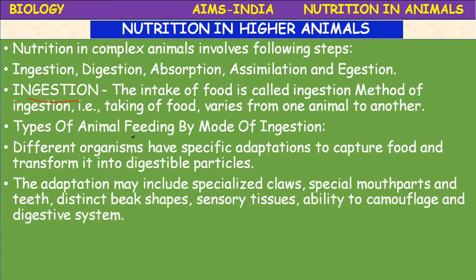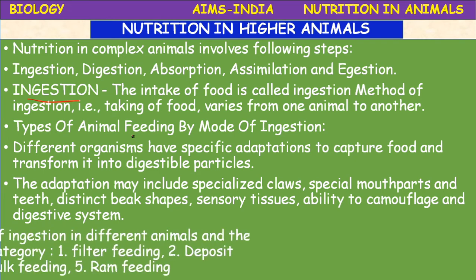The adaptation may include specialized claws, specialized mouth parts and teeth, a distinct beak and the shape of the beak, sensory tissues, and the ability to camouflage, which means mimicry. Okay, they will immerse themselves, or mingle with the surroundings, in the color of the animal. And the digestive system, the type of digestive system they possess.